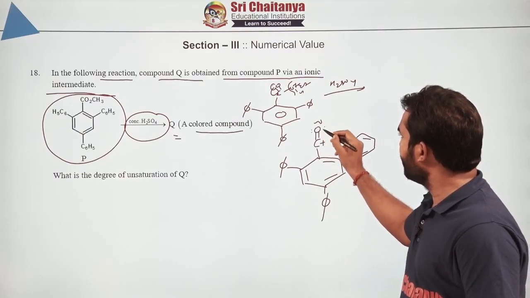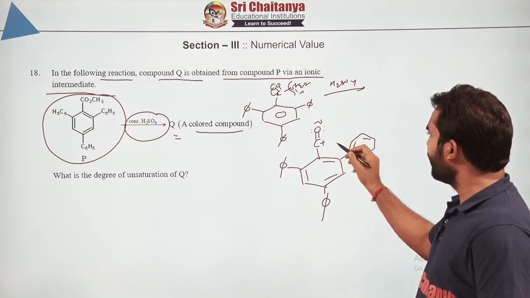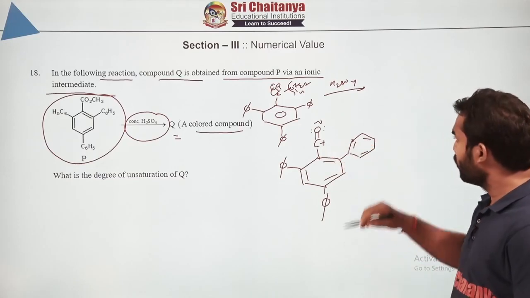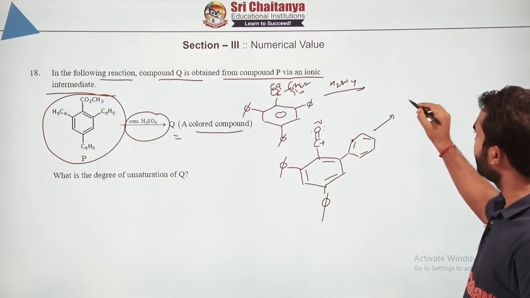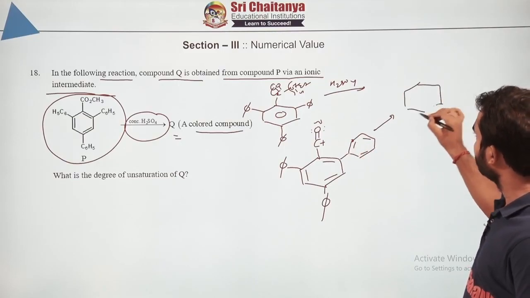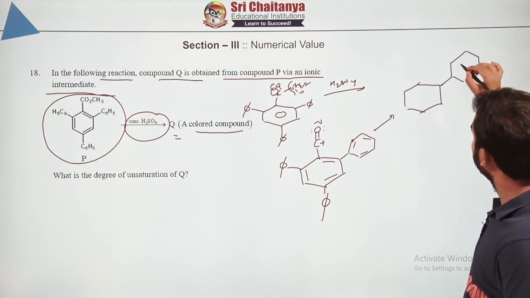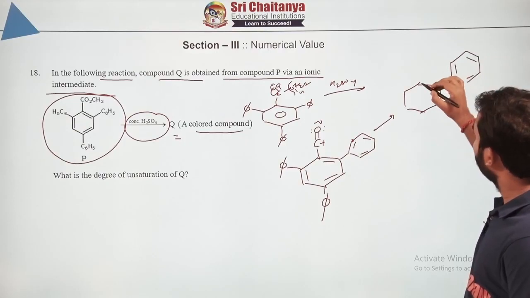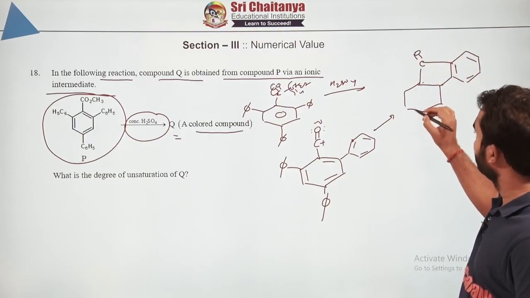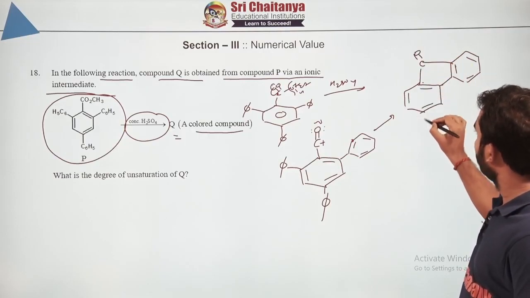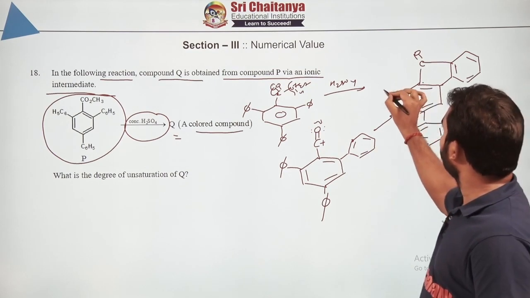Now this is stabilized anyway by this lone pair, but this carbocation will act as an electrophile and it will attack at the ortho position of this. So what will be the final product? You just attack it and simply join them together. I mean, through EAS, the final product that you are going to get will be this. I am directly doing that. I hope you are understanding this. And here we have another benzene.